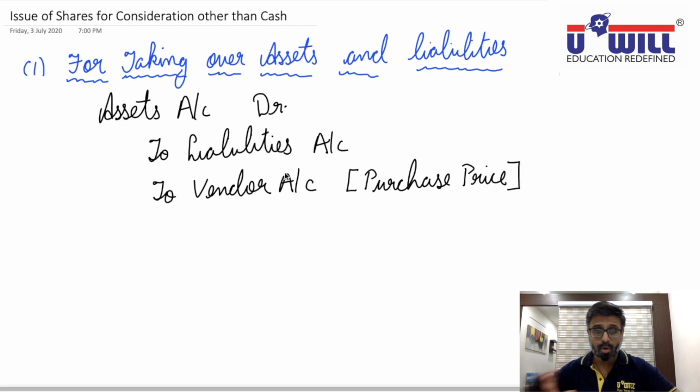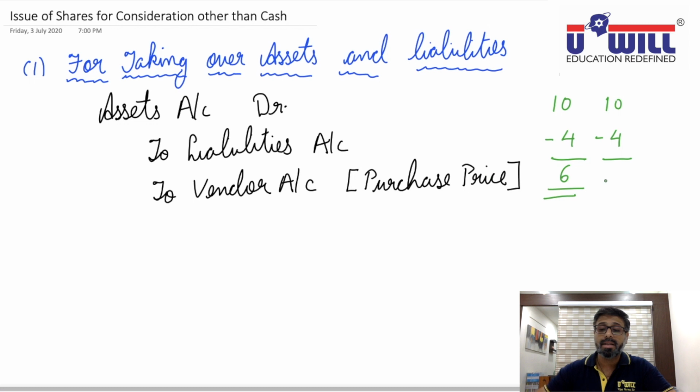Now here one more thing is possible. Suppose you take assets of 10 lakhs and liabilities of 4 lakhs, then you are supposed to pay 6 lakhs, that is 10 lakhs minus 4 lakhs. If you pay exactly 6 lakhs, well and good, the entry will remain the same. But suppose you take assets of 10 lakhs minus liabilities of 4 lakhs, which comes to 6 lakhs, but you make a payment of 7 lakhs.